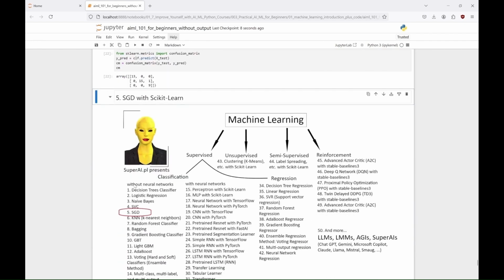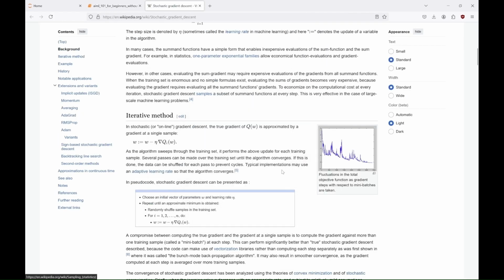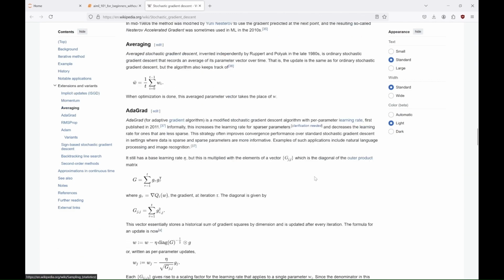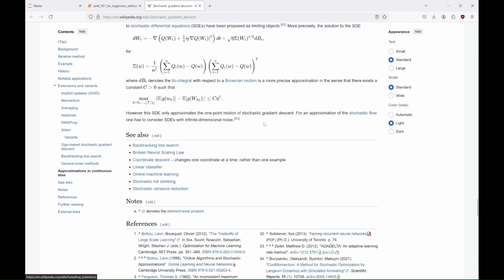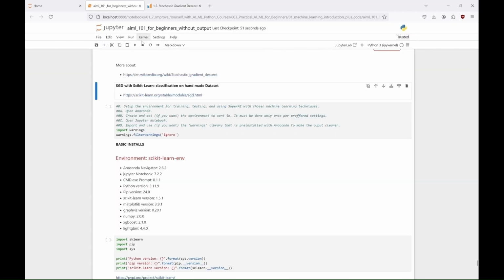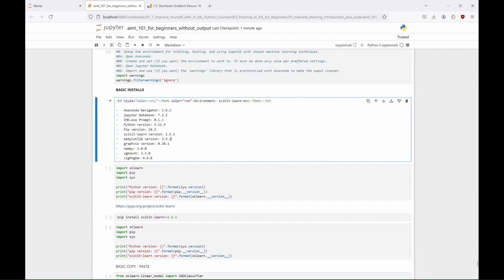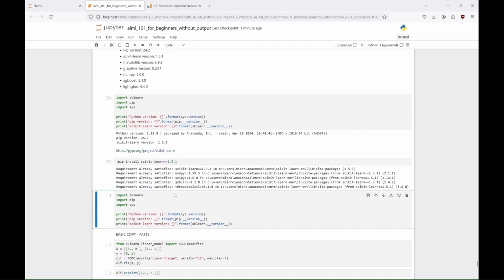Next we have SGD classifier. It is a linear classifier that uses stochastic gradient descent for training. It excels well with large-scale and sparse datasets. You can specify various loss functions such as logistic, hinge and perceptron losses, and adjust hyperparameters like loss, alpha and learning rate, to control model performance. Proper feature scaling and hyperparameter tuning are essential for optimal results.